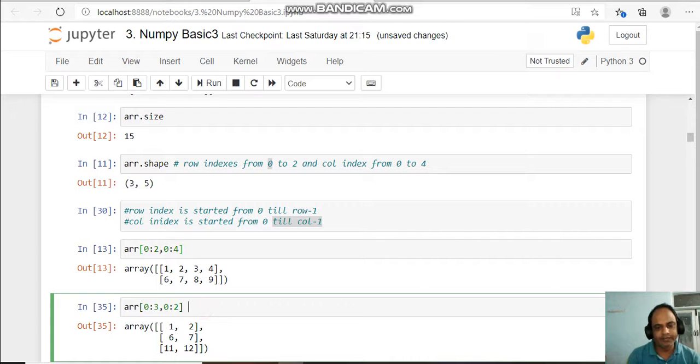That means the 0th index to the second index in rows, and the 0th index to the first index in columns, because the last one will be minus 1, 2 minus 1, that is the 1 index. Okay, 3 minus 1 means the second index of the column. Okay, this is per column.